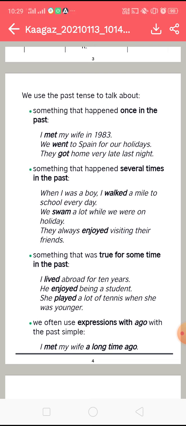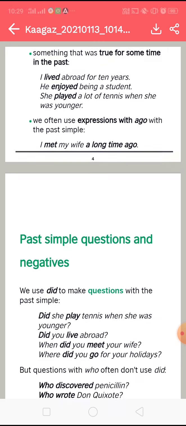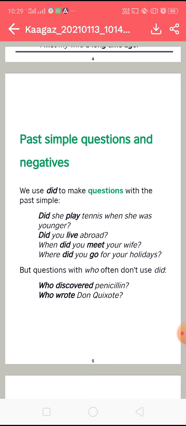Next point is, we often use expressions with ago with the past simple. For example, I met my wife a long time ago, right? We use past tense for these kinds of expressions with ago. Okay, so let's move on further.